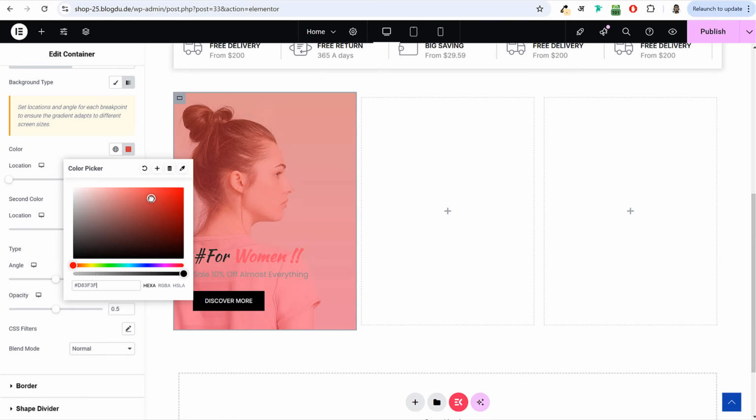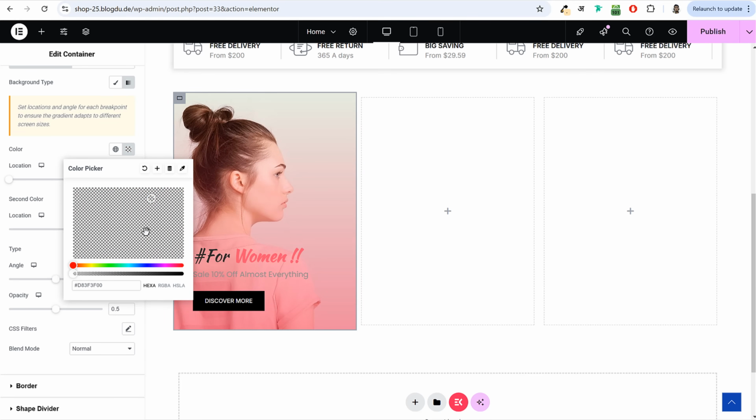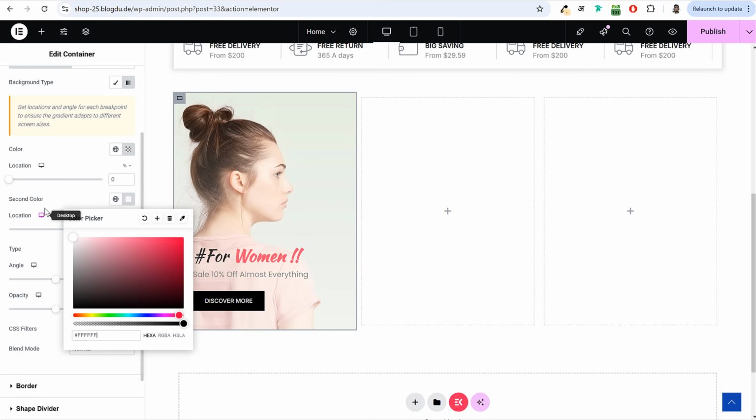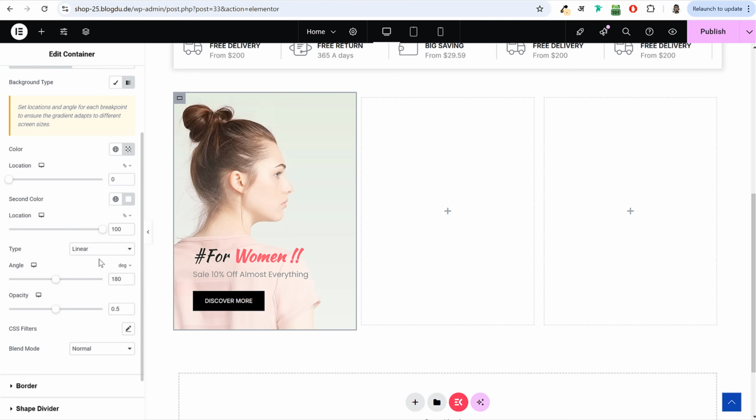So to make any color transparent, you can bring this bottom thing at the left. Okay, so it will become transparent. Now for the second color, we don't want this pink color, we want white color. Okay, and after that we can increase or decrease the opacity. If you want to increase or decrease the opacity, you can do it.